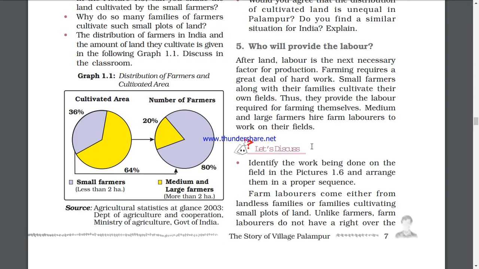Would you agree that distribution of cultivated land is unequal in Palampur? Would you agree that cultivated land is unequal? Yes, it is unequal. Because less is in the hands of small farmers, more is in the hands of these. The number of medium and large farmers is just 20%. 80% are people who are working on small land, whether they'll produce it for the country or not. They are producing for themselves. So now, who will provide the labor?